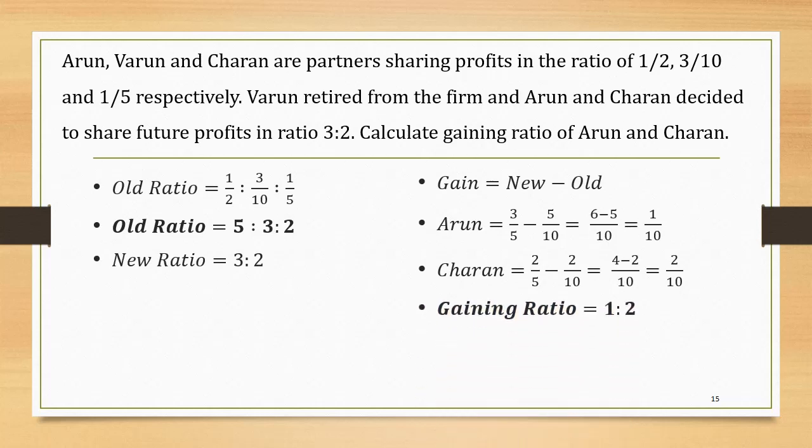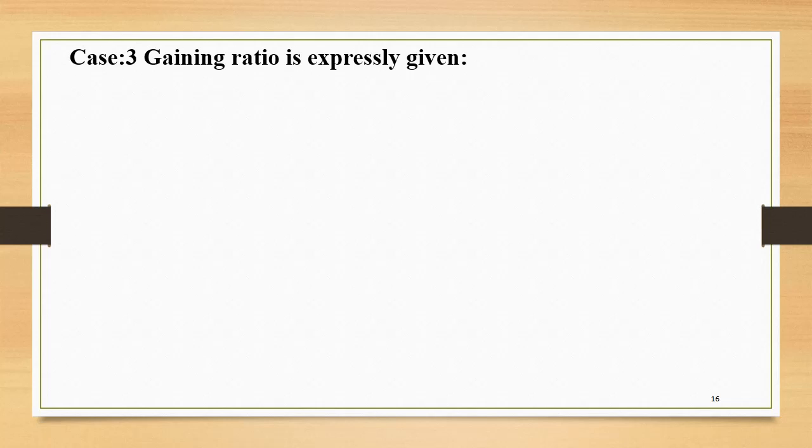So the gaining ratio is 1:2. Gaining ratio is expressly given. This is case 3. When the gaining ratio is given to us, in that case, nothing much needs to be done, because in the sums we are required to have the new ratio and the gaining ratio. We have done the same type of sum while calculating the new ratio.